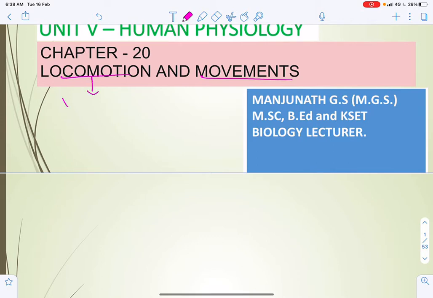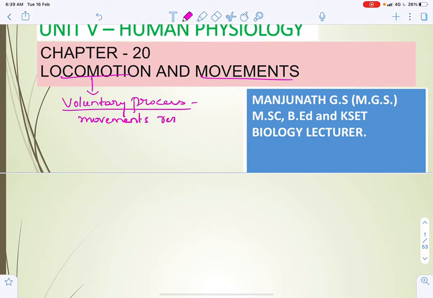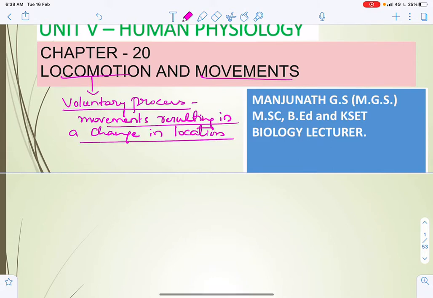As we all know, it is a voluntary process which includes movements resulting in a change in location. Voluntary movements resulting in a change in location.